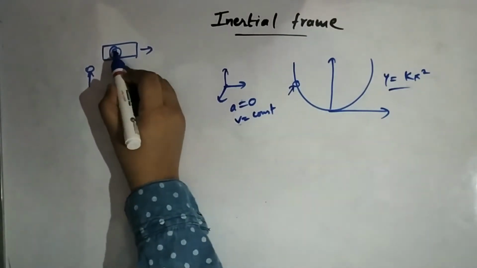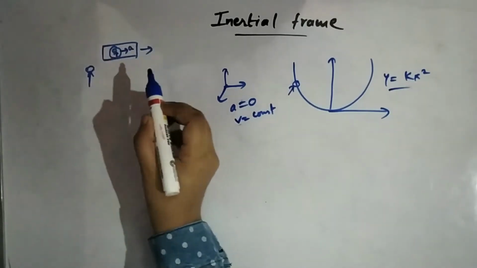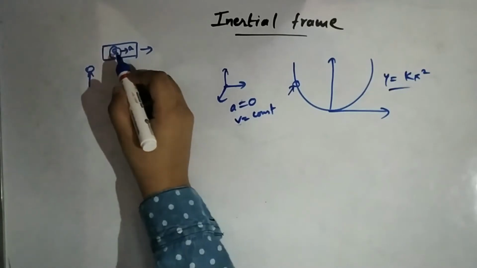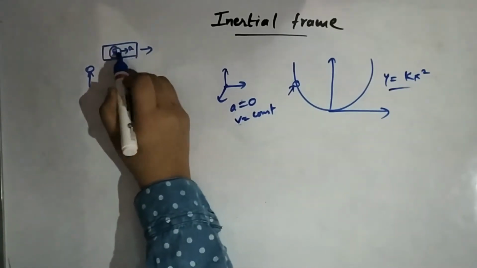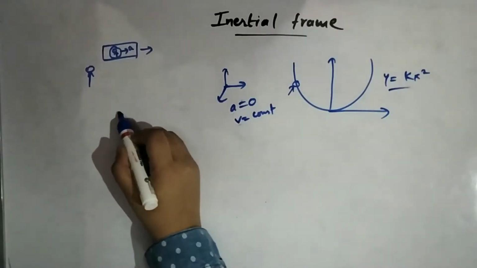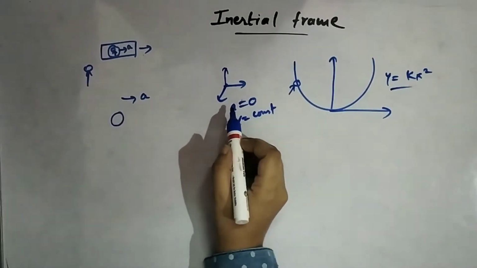He won't see the car, but since our object under observation is the man, he will see this person moving with some acceleration a. Similarly here, the bead is moving with the acceleration a according to the observer standing on the ground.